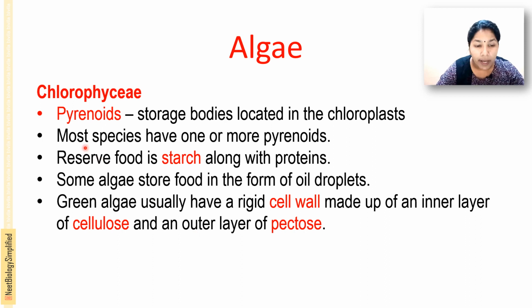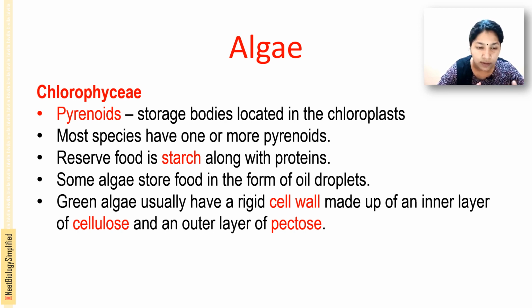Next are the pyrenoids. A pyrenoid is a storage body located in the chloroplast. There is a pyrenoid in the chloroplast. There is a storage body called a pyrenoid, and one or more pyrenoids can be seen in most of the species. And starch is the reserve food along with protein.